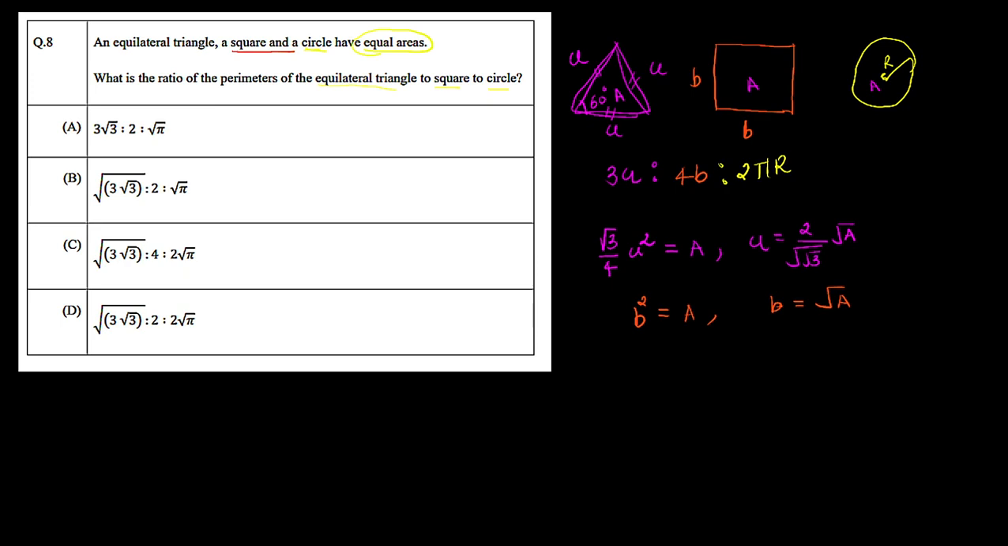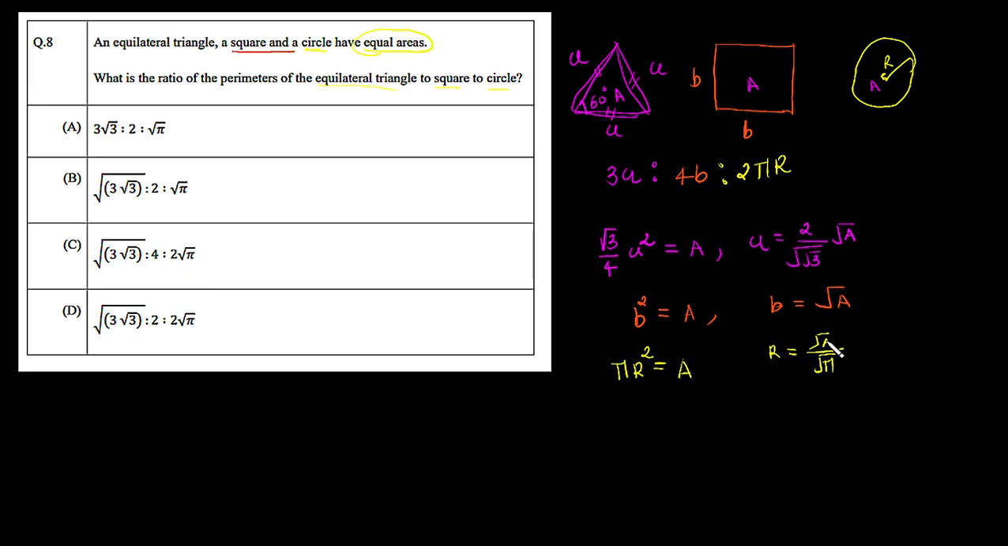So now for the last figure, which is the circle, the area of a circle is pi r squared, as we assume the radius is r, and we have to equate this area with this capital A. So we can say here r is nothing but the root of area over root of pi.